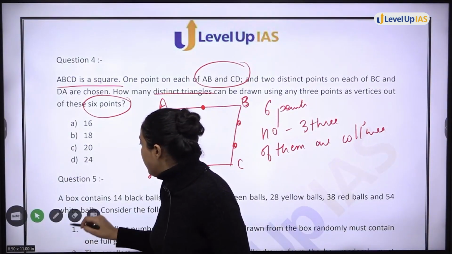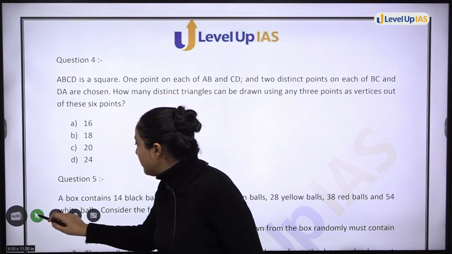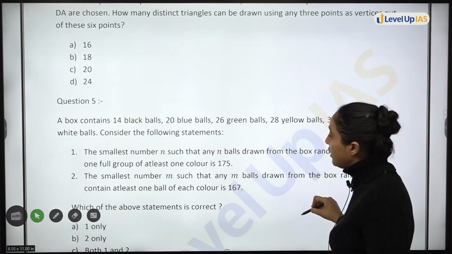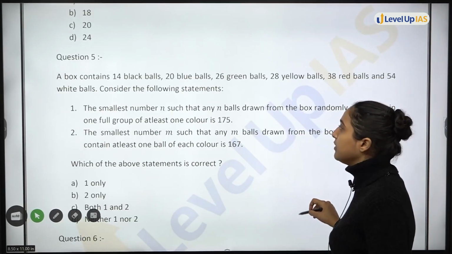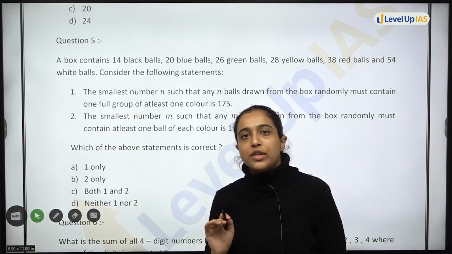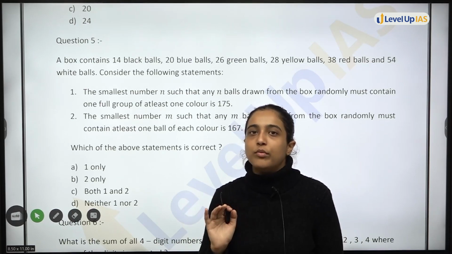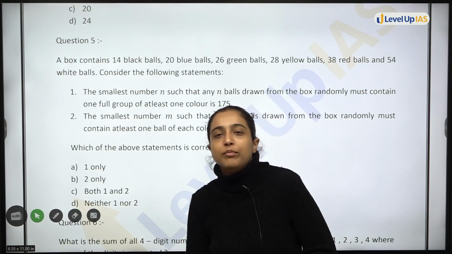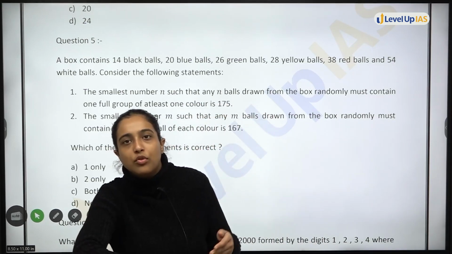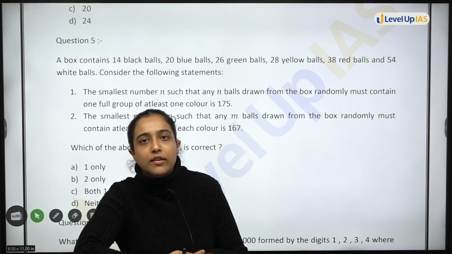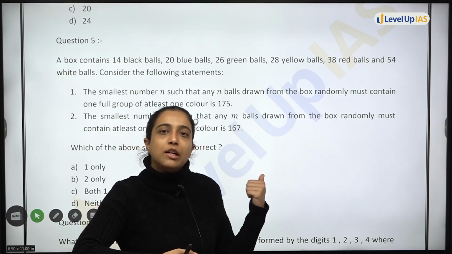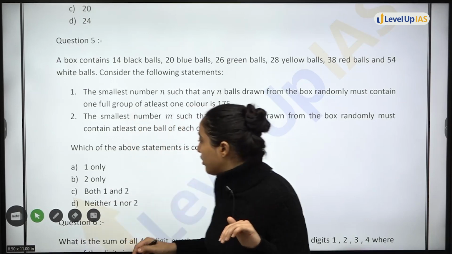Now, question number 5. A box contains 14 black balls, 20 blue balls, 26 green balls. Again, similar to the shoes question. ऐसे question में common sense is more important. Also, जैसे हमने shoes का किया था, we had 18 black shoes, 20 red shoes, so on. So in that case, what we did was, छोटा sample लेके हमने देख लिया कि question में पूछा क्या गया है. Similarly, we will do in this question. Question में क्या है?